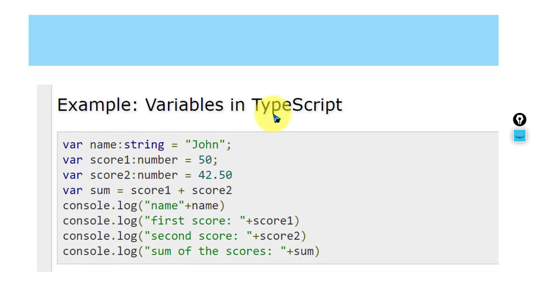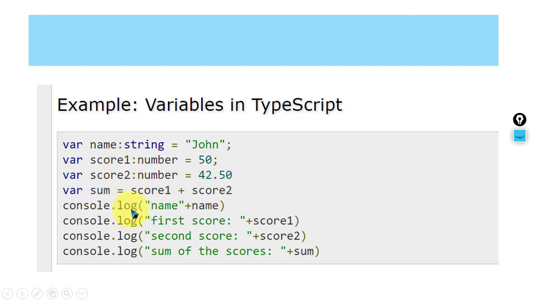now this is an example of variables in TypeScript. First, the name is John. The score1 is of type number, it's 50. Score2 is also a number, but it is a fractional, real number, 42.50. Now you are doing a sum, variable sum is equal to score1 plus score2. Number plus number, so sum is a number, right?